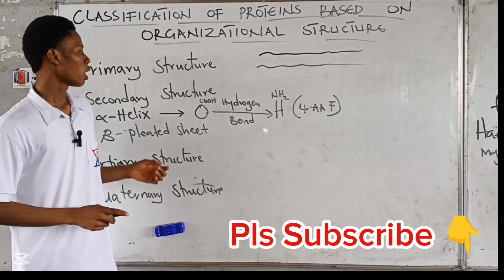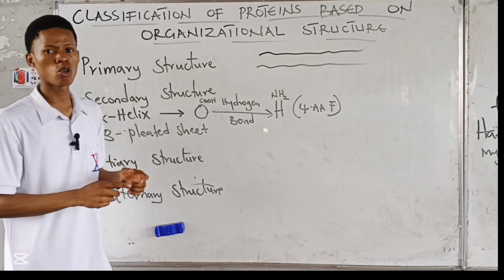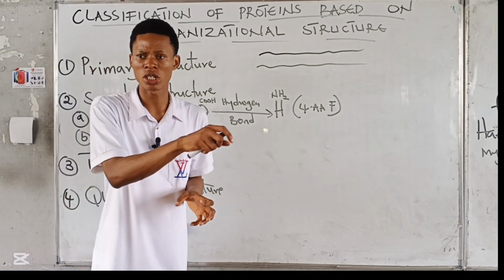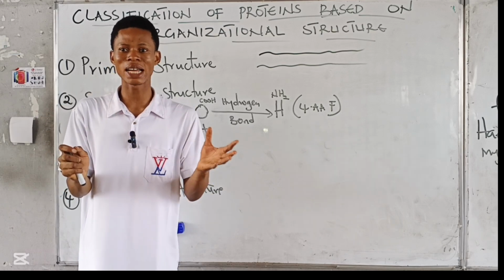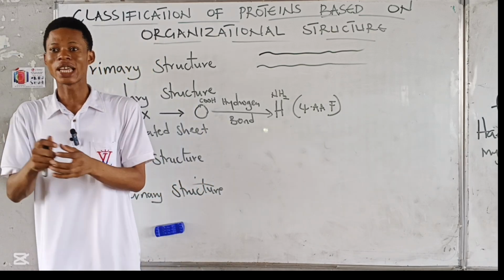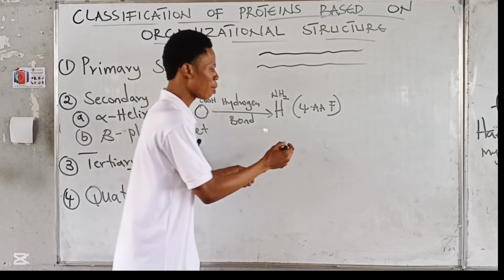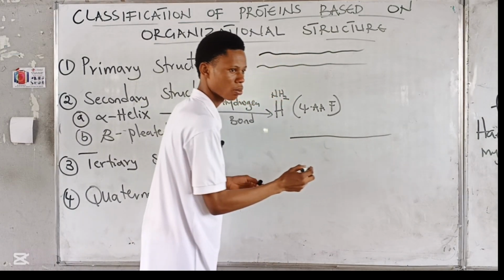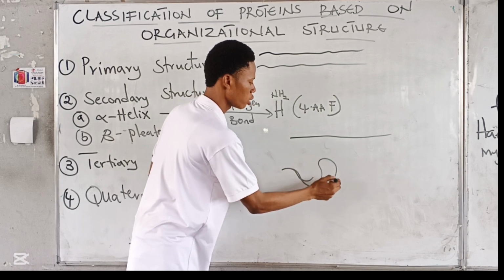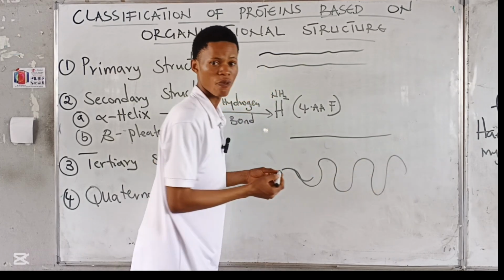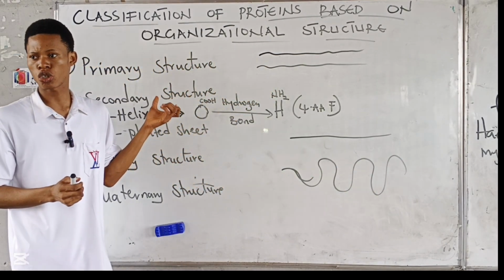Good. Now, in secondary structure, we are not looking at the linear amino acid chain. We are looking at inter and intramolecular interactions that lead to folding. So if the amino acid sequence is just like this, interactions that can make it fold, maybe this way, give us the secondary structure.